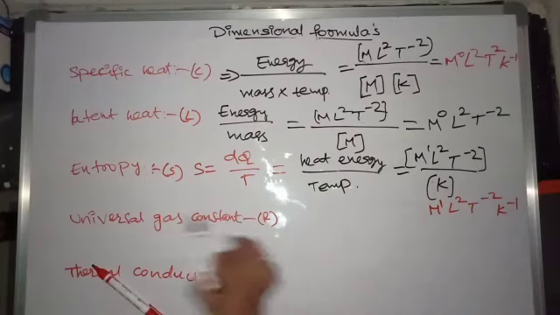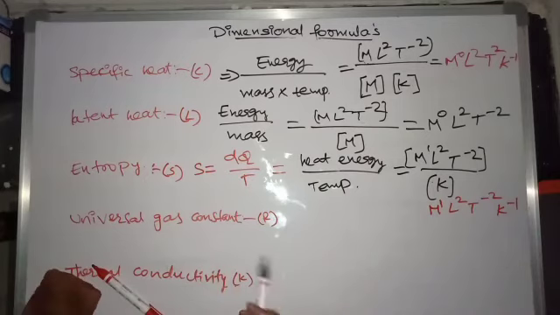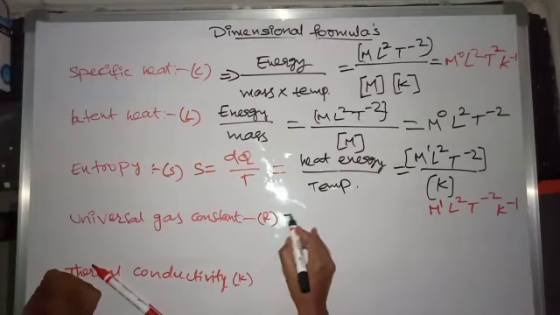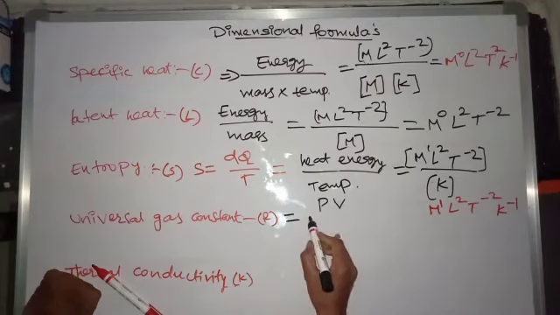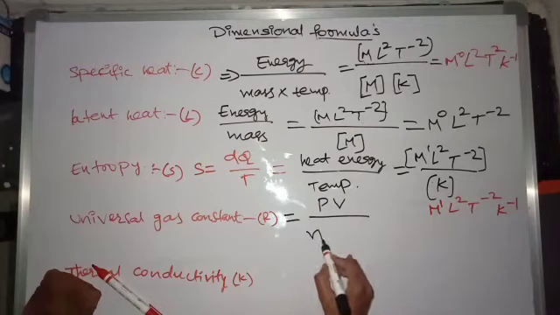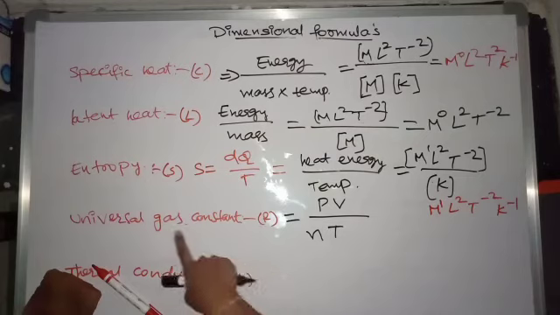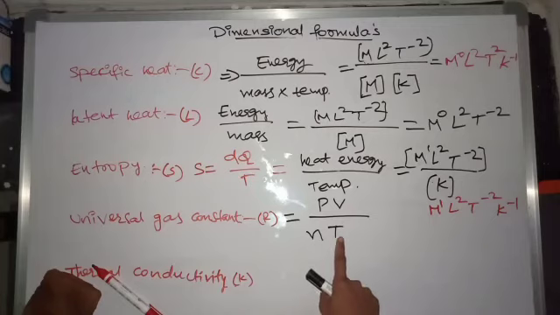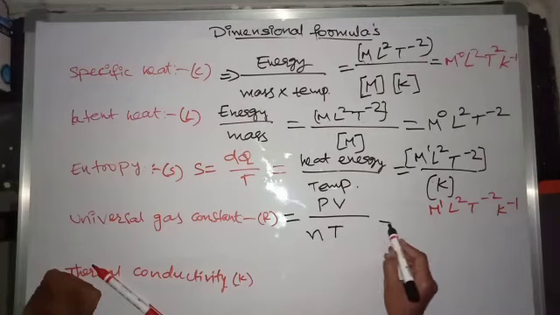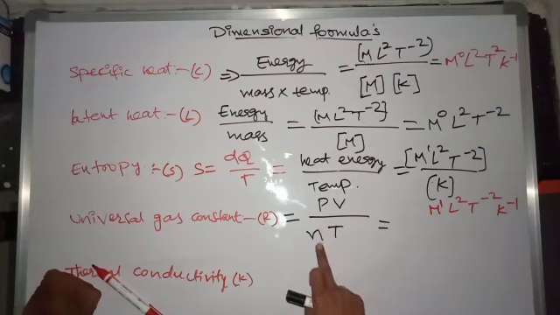And universal gas constant. What is universal gas constant? Universal gas constant R is given as pressure into volume by number of moles into temperature. Now here the unit for number of moles is mole.